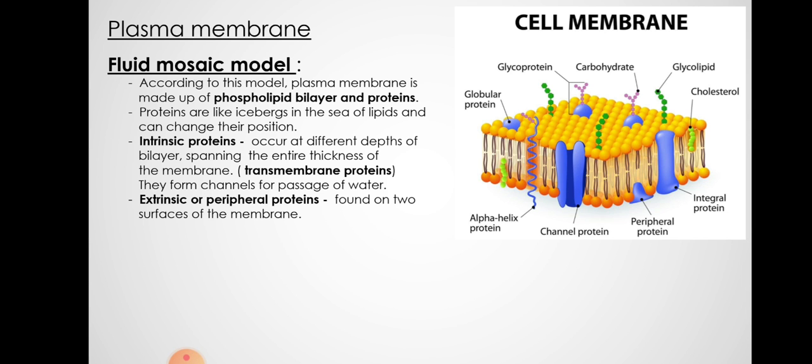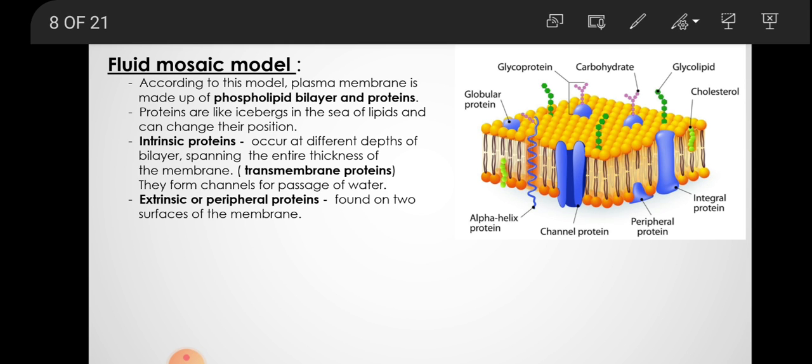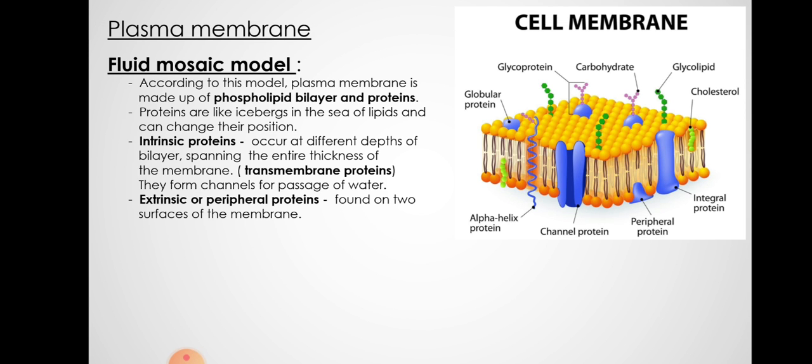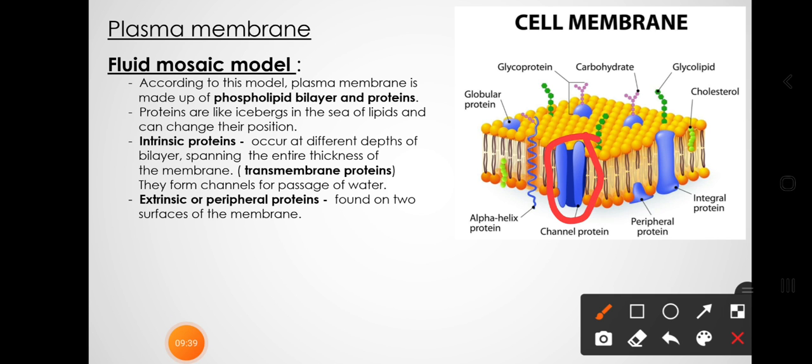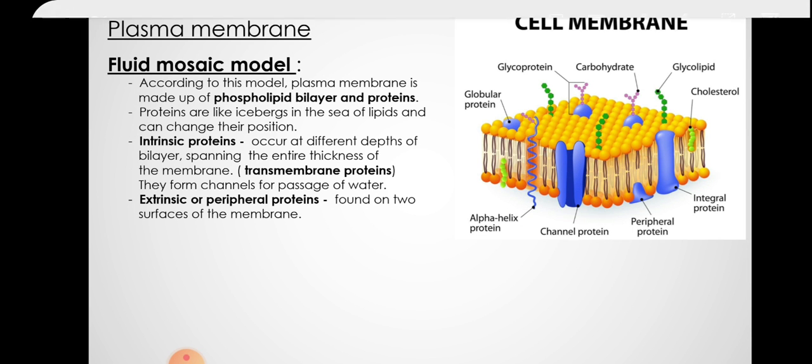Then proteins are like icebergs in the sea of lipids. Intrinsic proteins span the entire membrane and are also called transmembrane proteins, and some are extrinsic proteins found only on the surface. Now this is the lipid bilayer structure.